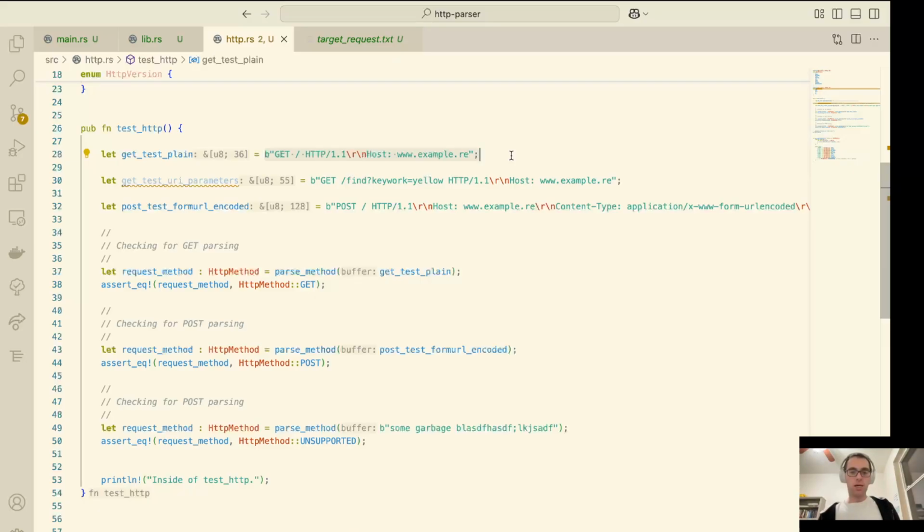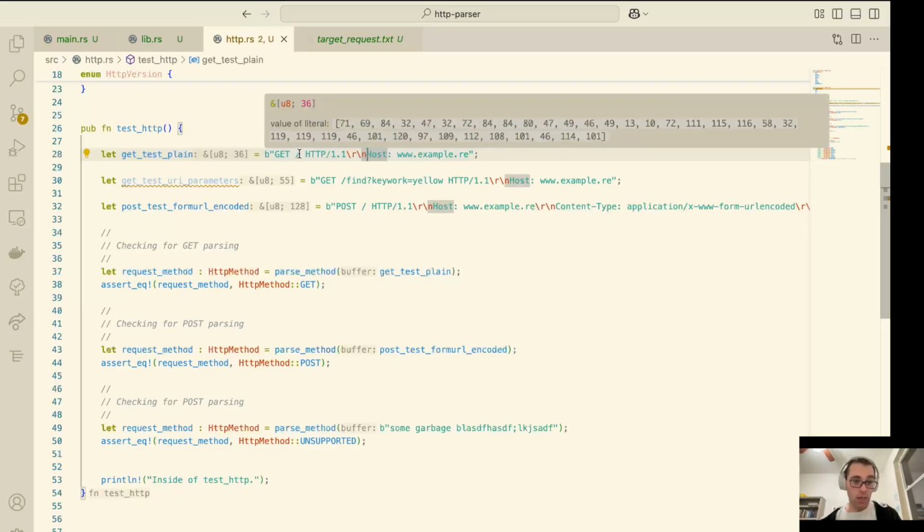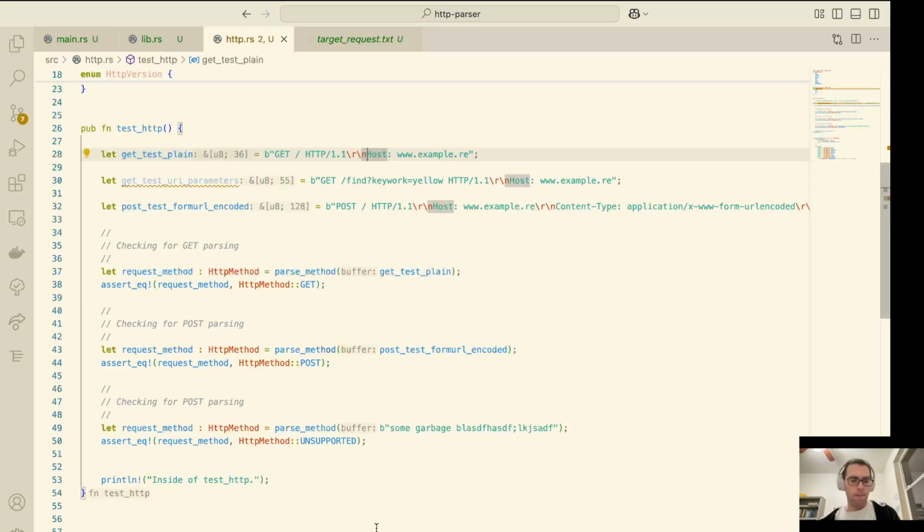And that's going to become very important here because we need to be able to find out where the lines are inside of our request. So let's make sure we're doing that. Okay, cool. So let's talk through the process of what is required in order to pull out this substring here from this stream of bytes.